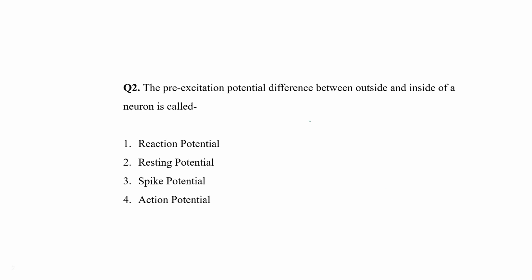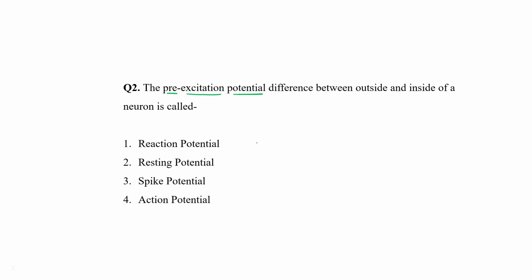Next, the pre-excitation potential between outside and inside of the neuron is called normal potential, which is present during the resting time. Is it known as reaction potential, resting potential, spike potential, or action potential? It's a very easy question. Just take your 5 second time, then tell me the answer. Pre-excitation potential.